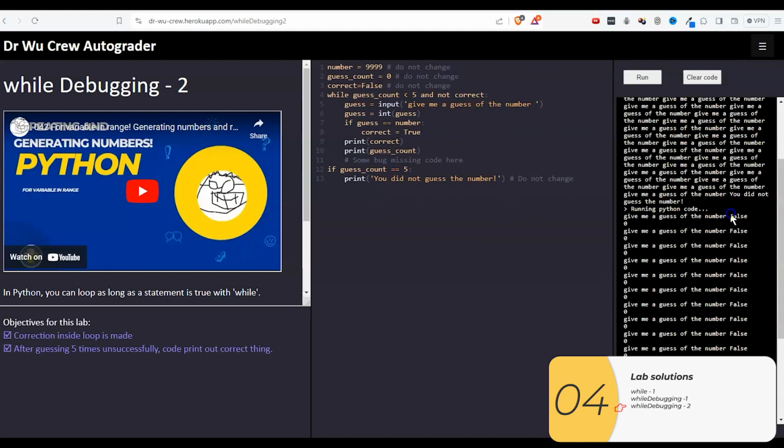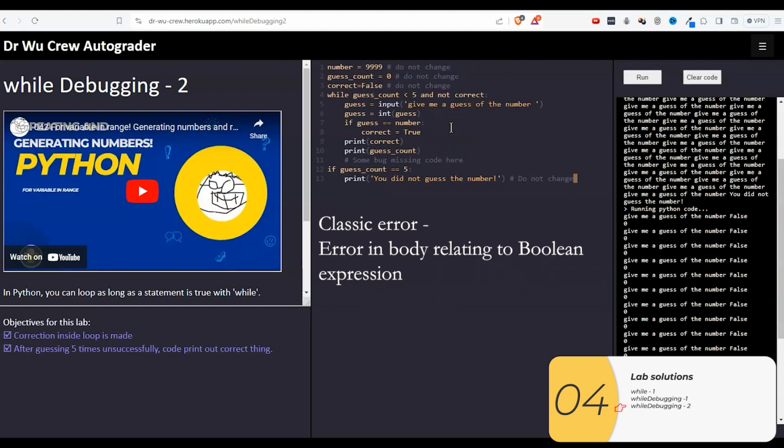But when I print out correct, it is always false, and that's what I expect because I never typed in the right number. But the guess count always stays at 0, and that's not what I expect. So when that's not what I expect, then I know that's where my bug is. And again, this is another classic type of error that you'll see with whiles.